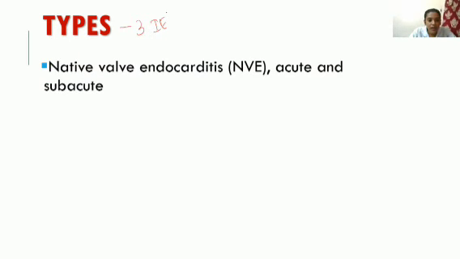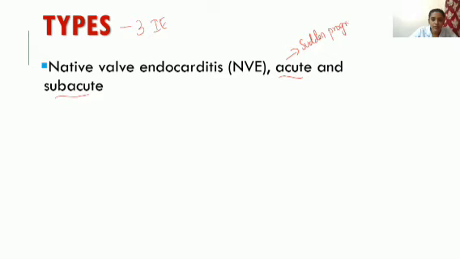There are mainly three types of infective endocarditis. First one is native valve endocarditis, NVE, acute and subacute. What is native valve endocarditis? The person has his own valve and has not undergone any valve replacement. He has a native valve, so native valve endocarditis is happening. That is NVE. It can be acute or subacute. Acute means sudden progression of disease.